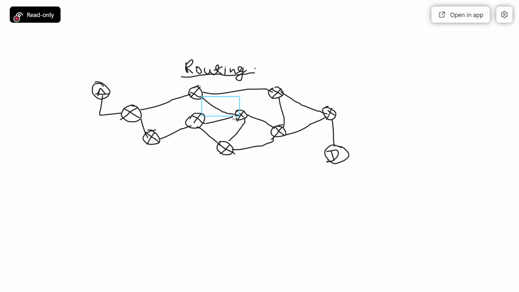Now you can see that there are multiple paths from the source to the destination. Just for demonstration purposes, one path can be this, and the other path can be this.